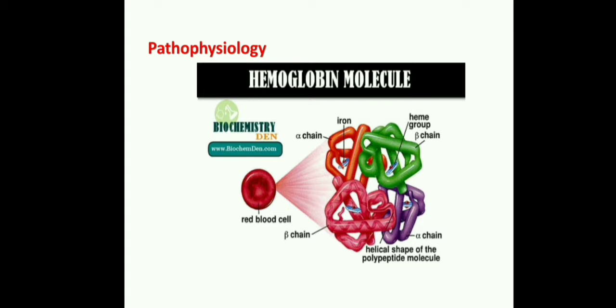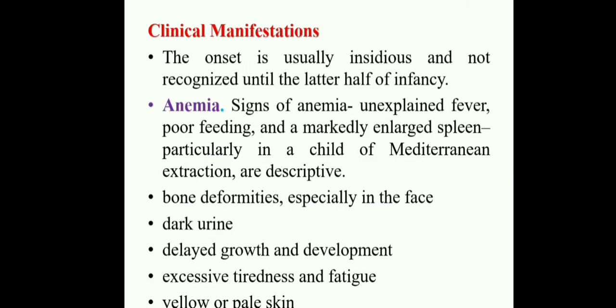Mostly we recognize children suffering with thalassemia at 3 to 5 years. Hemoglobin is severely affected because of the beta chain defect. Hydrops fetalis we recognize in the second type. This is about the pathophysiology of thalassemia. All of you clear?